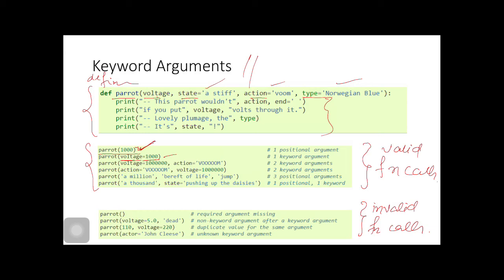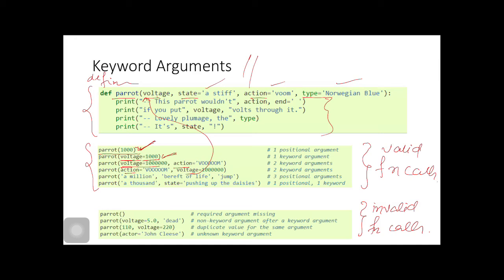Then if at the time of call we supply the name of the parameter with the value, this is called a keyword argument. We are supplying voltage, the value. This is the same as this, but we are using a keyword argument here. Then we are supplying two arguments, voltage and action. Action's default value would get changed to VOOM, and voltage as in the previous example. Action and voltage we can also reverse their position, as these are keywords. Voltage gets supplied to this now, which does not depend on position.